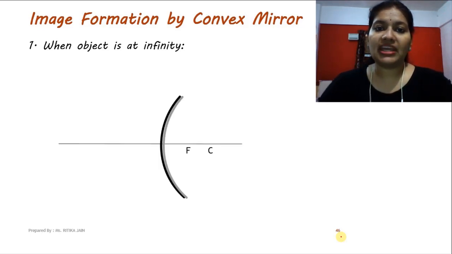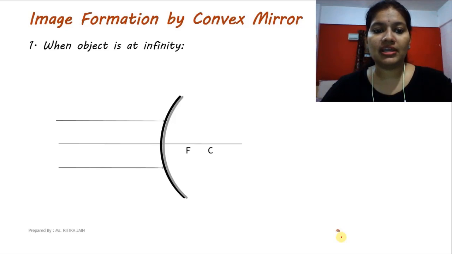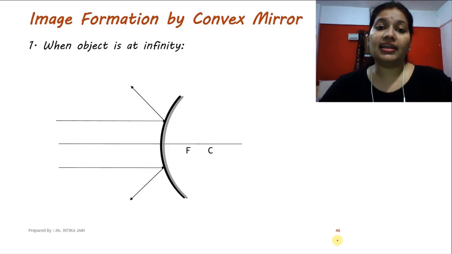The first case is when the object is at infinity. Infinity means we assume that all the light rays coming from the object move parallel to each other, like this. After reflection, the light rays go in these different directions. And one more thing is very clear to us: the focus and the center of curvature of a convex mirror always lie behind the mirror, behind the reflecting surface.